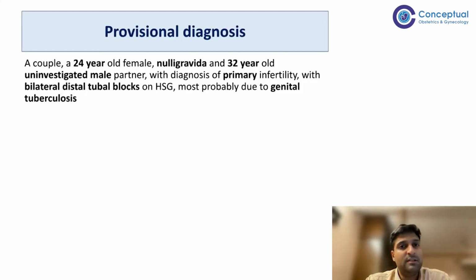And depending upon that, we'll have to start, according to the National Tuberculosis Program, MDR TB or drug resistant TB treatment.